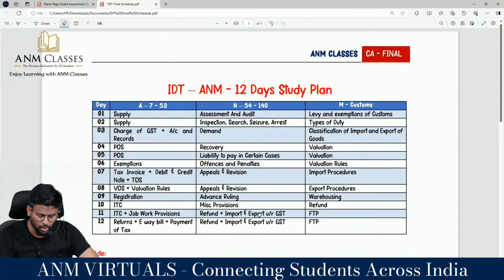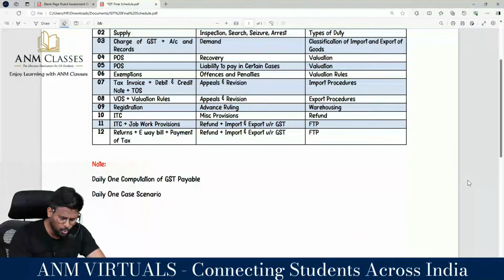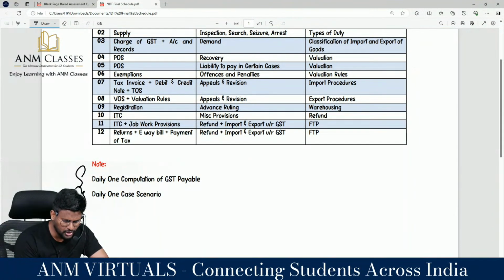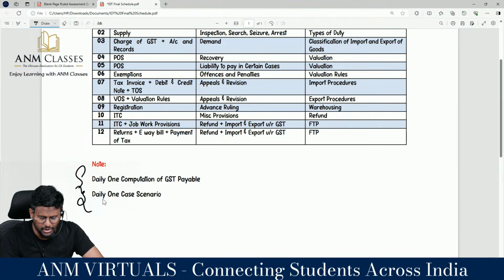A refund, import and export, I have given 2 days, and FTP, a 4 mark to 5 mark. I expect a 4 mark question in customs because the weightage has been reduced from 25 to 20 marks. And daily, try to do 1 computation of GST payable question and 1 case scenario of GST.